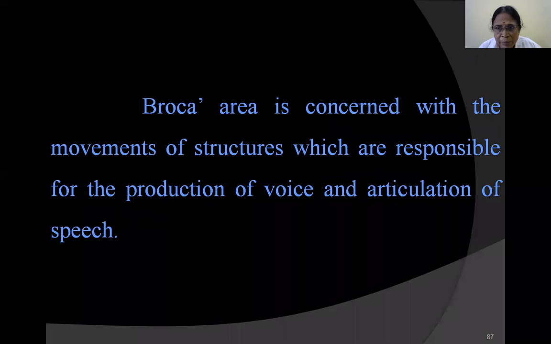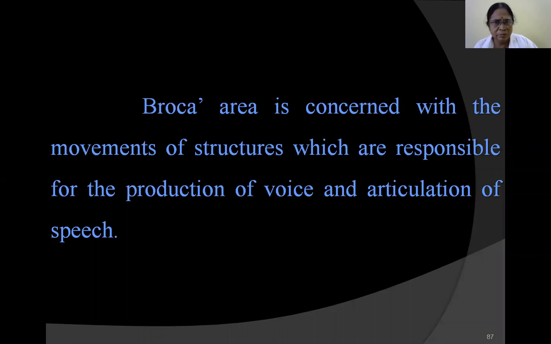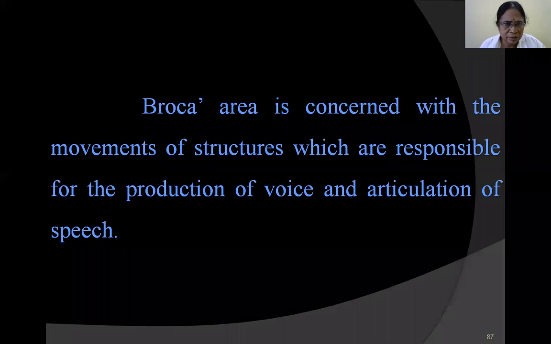Broca's area is primarily concerned with movements of structures responsible for production of voice, that is, articulation and speech. The muscles of articulation are activated. Planning, everything is done there, and from there the stimulus goes to area number 4, the primary motor cortex. Therefore, if Broca's area is destroyed, articulation, etc. may be affected.